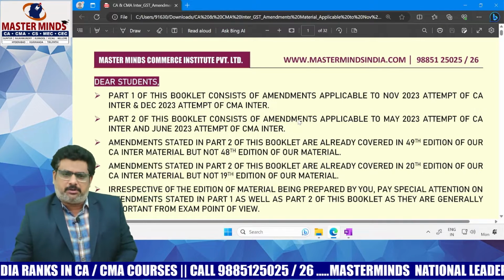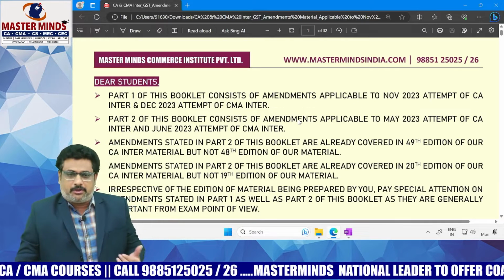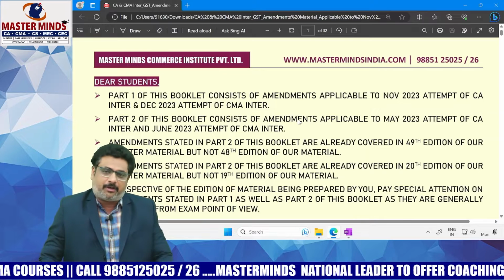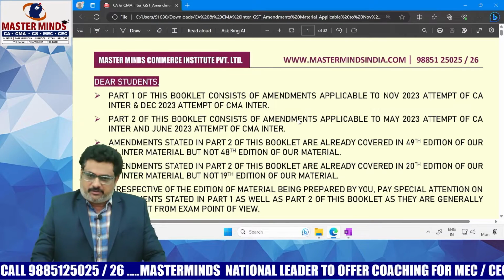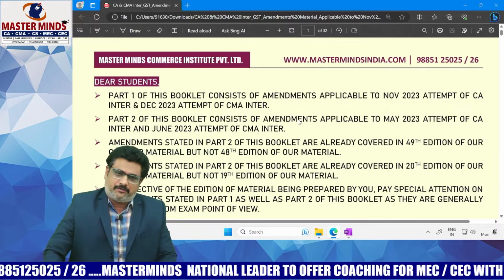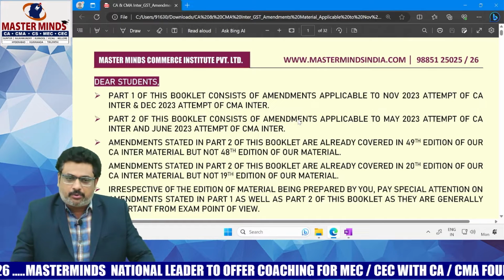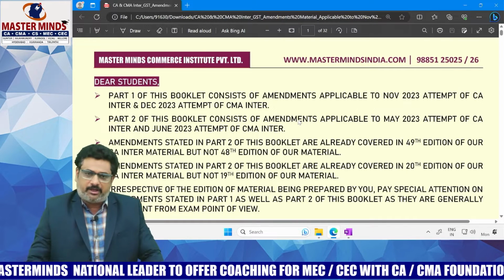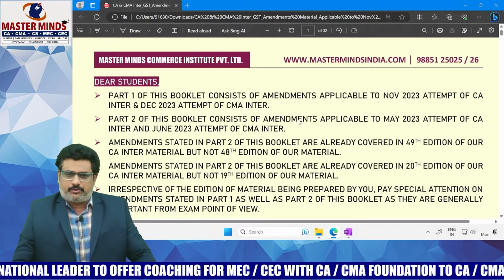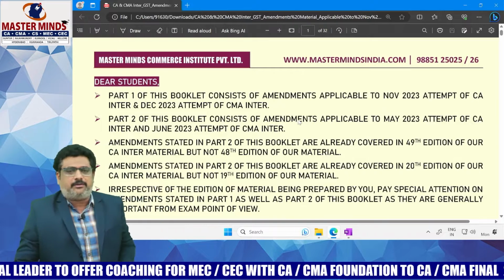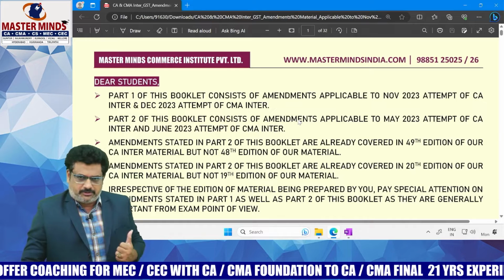And in this particular book, two parts were given. Part 1 deals with the amendments that are applicable for November 2023 with respect to CA Inter, and with respect to CMA Inter, December 2023. And part 2 of this particular booklet will be applicable to the students who are studying the masterminds material. With respect to them, what I can say is the 48th edition.